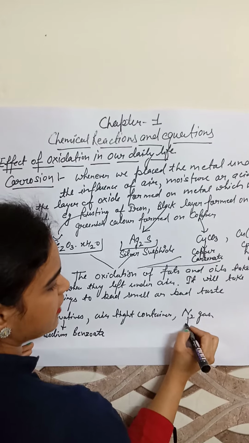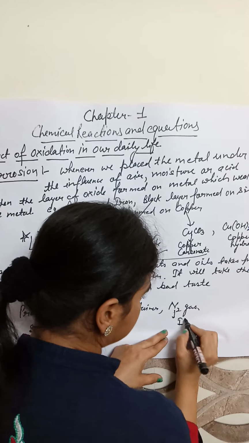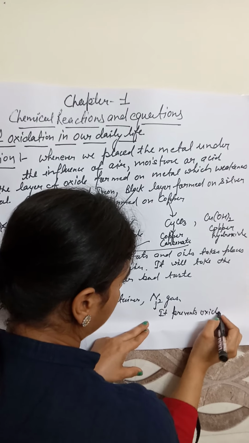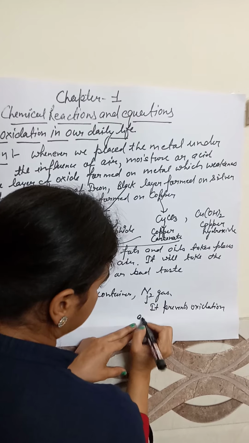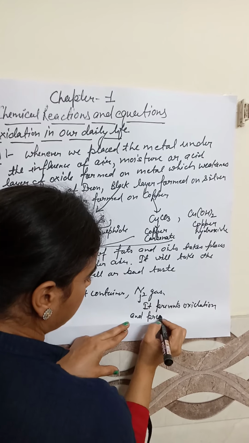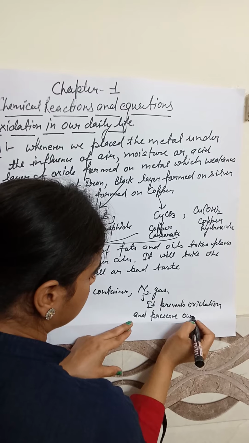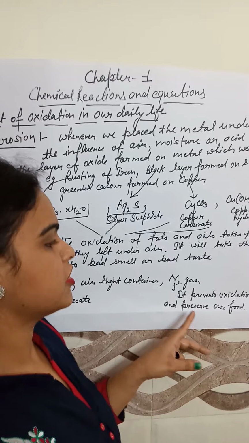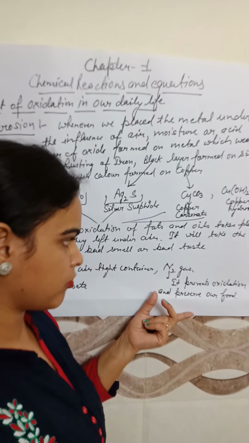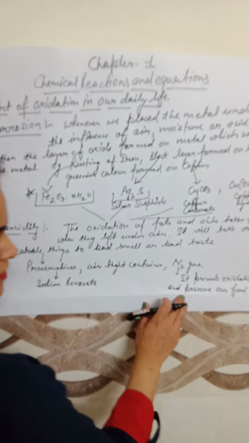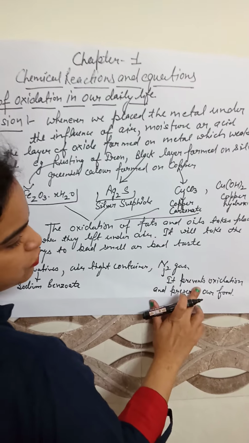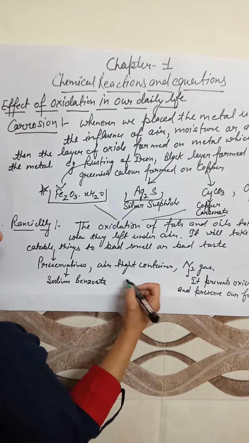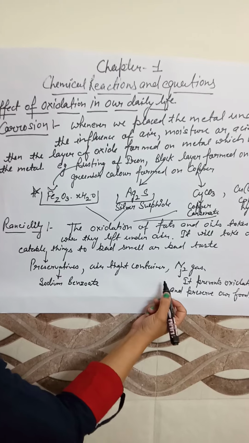Why do we use nitrogen gas? Because it prevents oxidation and preserves our food. So that is why nitrogen gas is used in chips packets, in which oxygen is removed. Instead of oxygen, we place nitrogen gas there, which is used to prevent oxidation. That is why chips have a long life in nitrogen-filled packets.